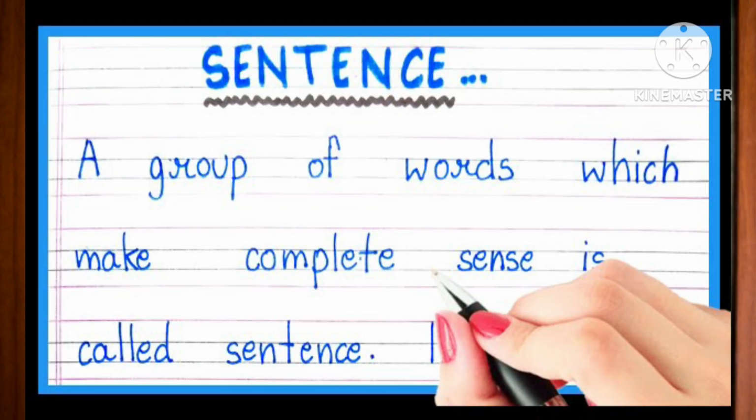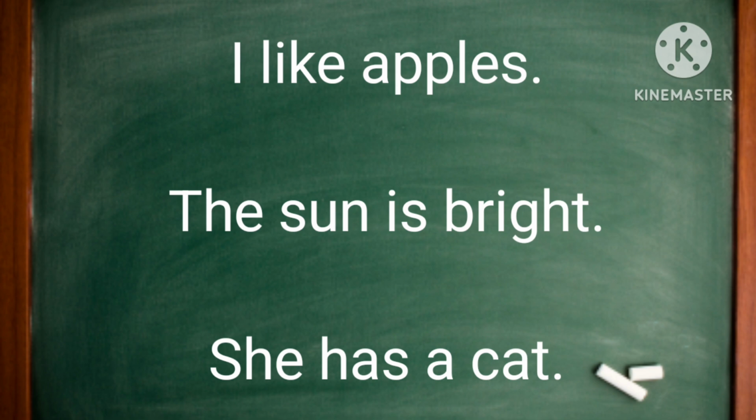A group of words which make complete sense is called a sentence. A sentence is a group of words. For example, I like apples. The sun is bright. She has a cat.